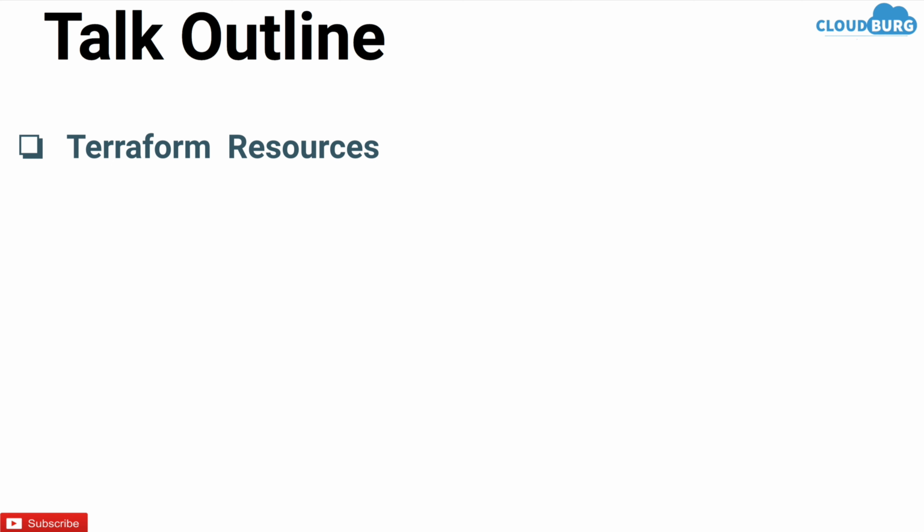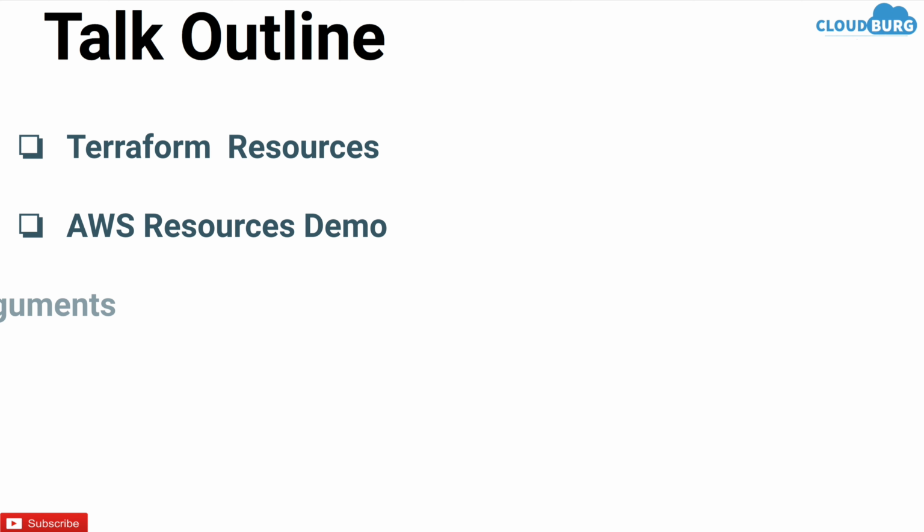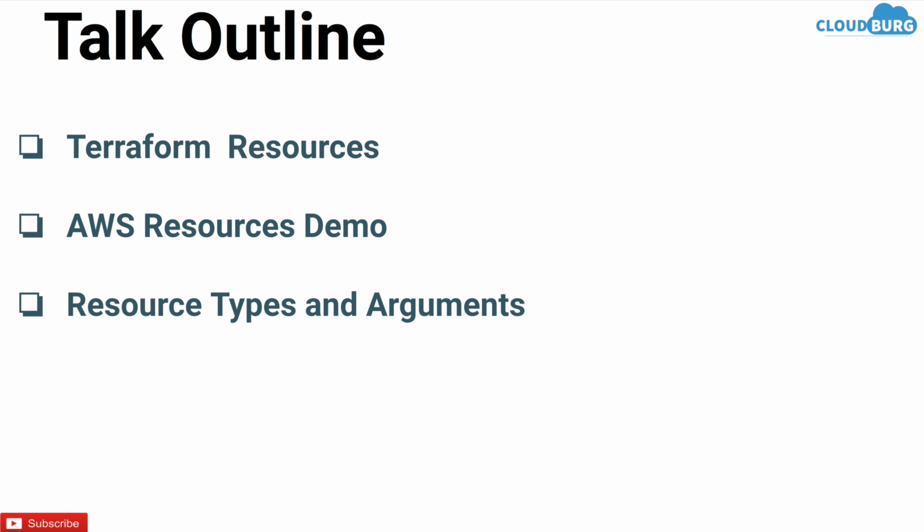Before proceeding further, let's see the outline of today's talk. I am going to start with what are Terraform resources, in which I will talk about what are resources and how does it look like. Then I am going to share a couple of AWS resource examples. In this, I am going to cover a small project on how to launch EC2 instance using Terraform, and then using the same resources in another configuration. And in the last, I am going to discuss about resources type and meta arguments in detail, in which I will share a couple of examples related to all the meta arguments we have in Terraform resources.